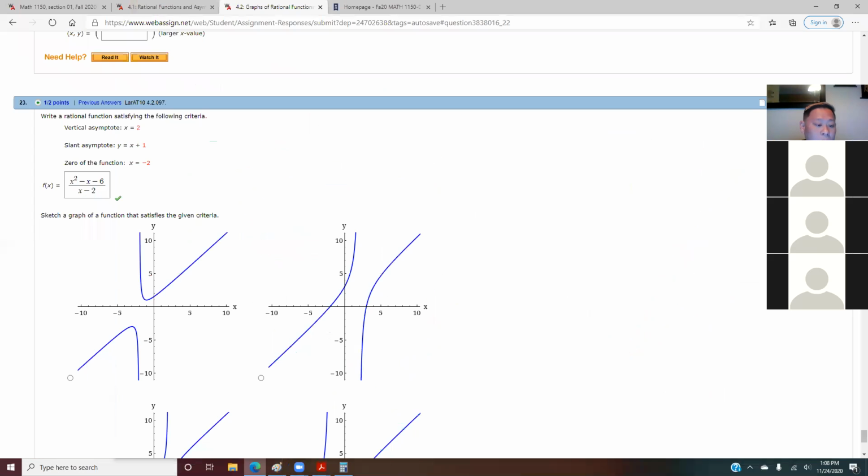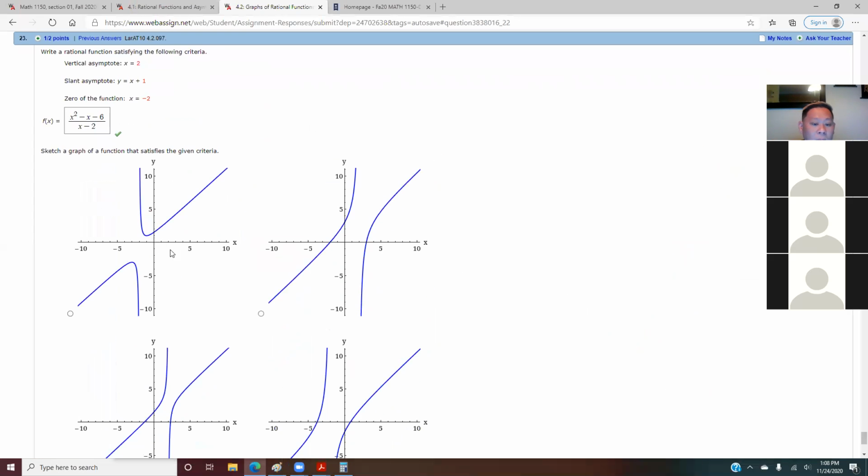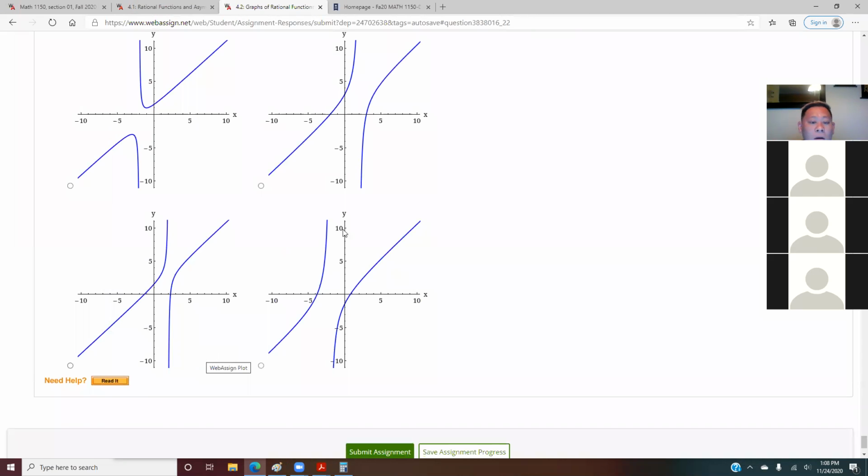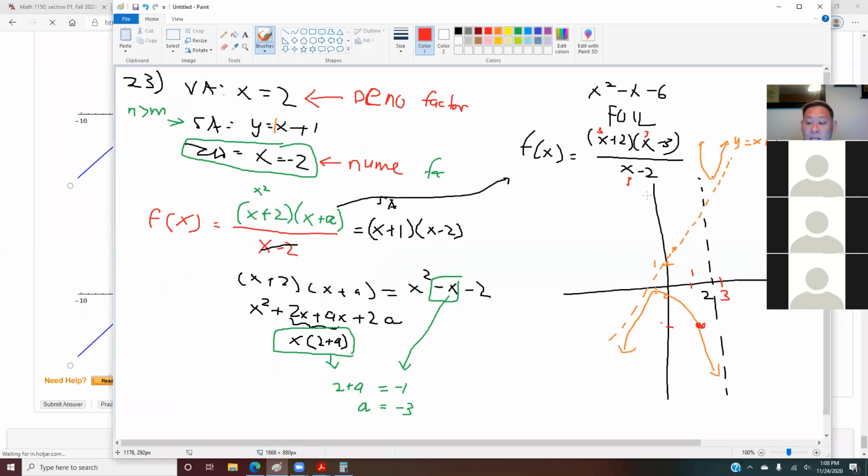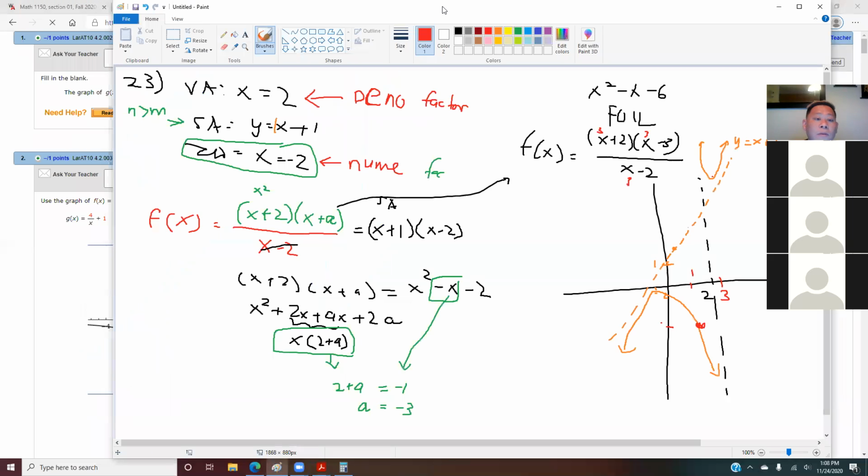Okay, so it looks something like, no, maybe it's at -2. I think it's either this one or this one. I think it's this one because it crossed at -2. This one doesn't cross at -2 at all. So it's this one. So make sure you guys know which one to use, especially when you plot the graph in this case. Okay, so it's very important.